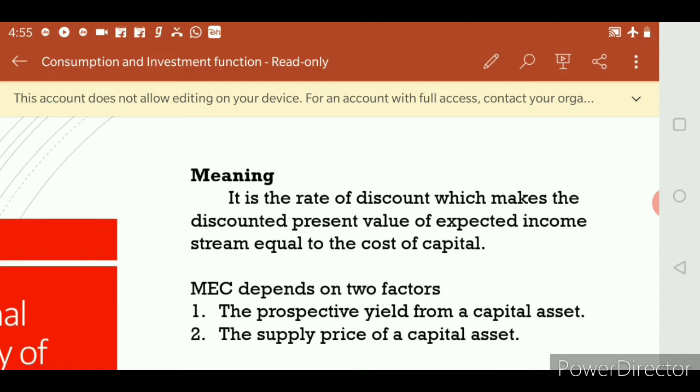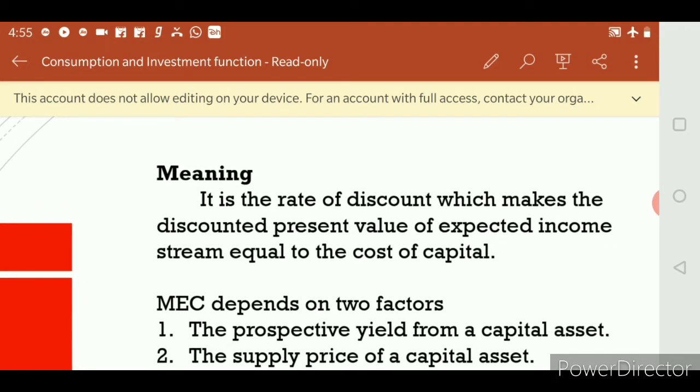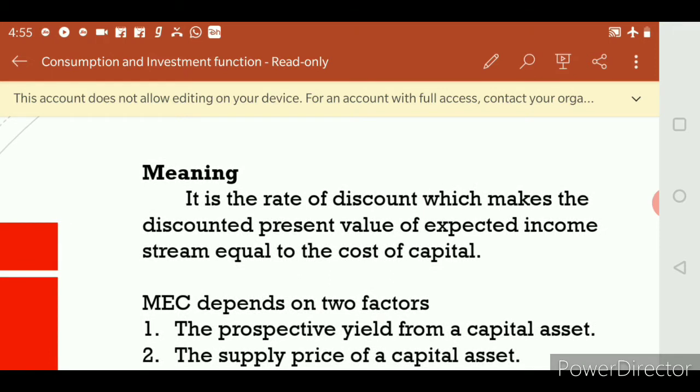Here they have mentioned the value of expected income stream equal to the cost of capital. Expected means what? When I invest a certain amount, my expectation is that my profit should be a certain amount. So this is my expectation.